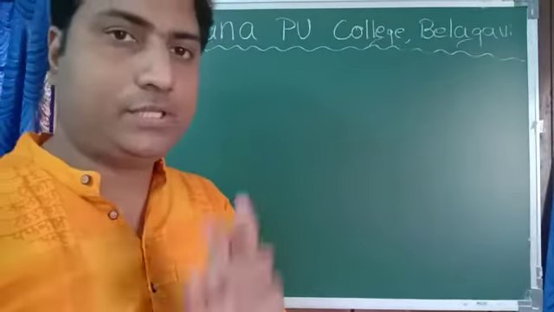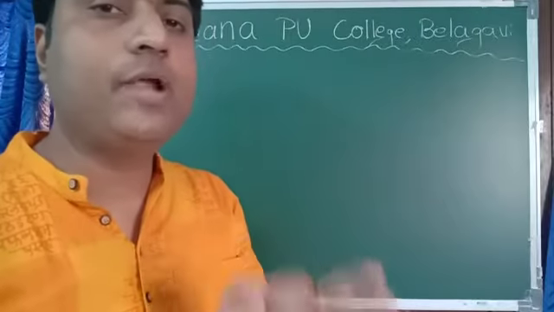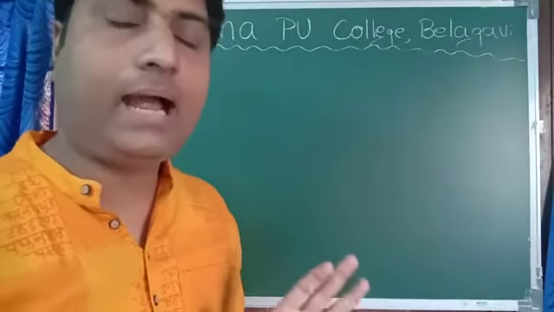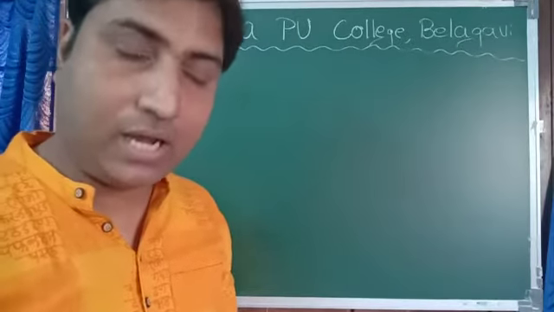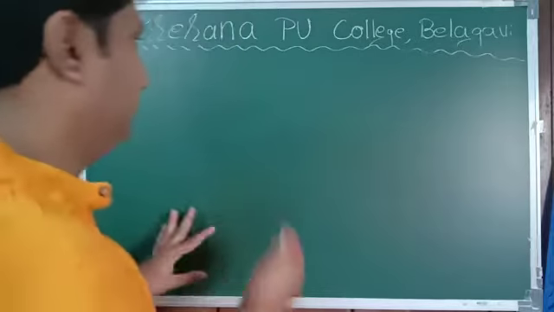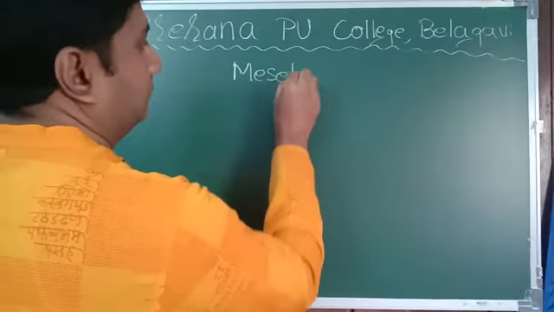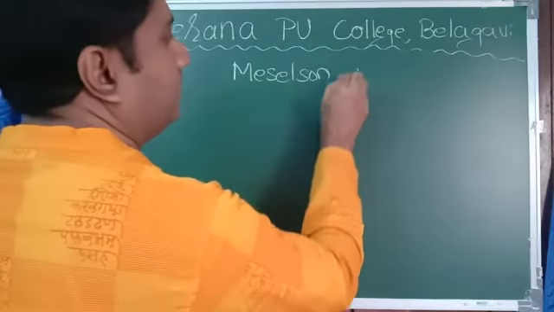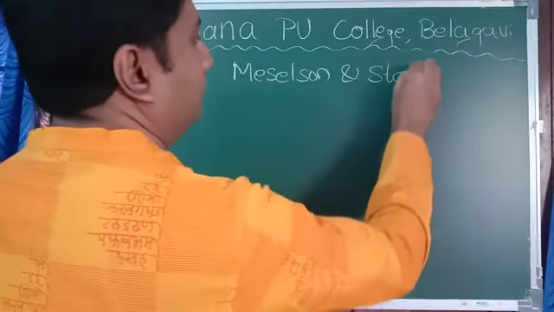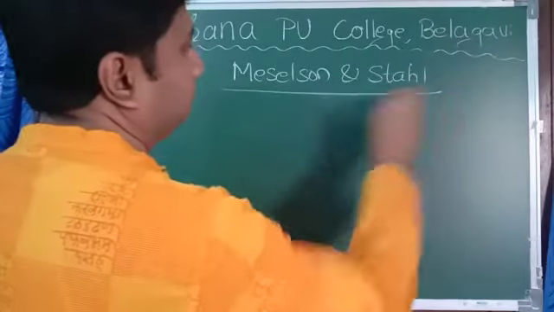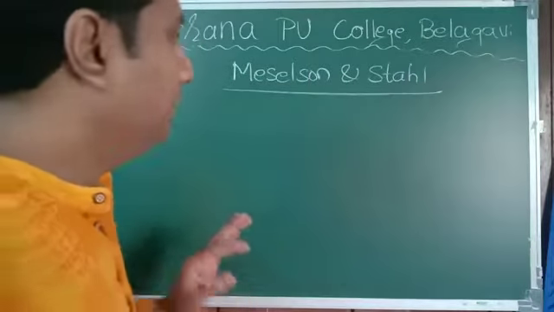Two scientists proved semi-conservative replication of DNA, and the names of those scientists are Meselson and Stahl. What did they do?